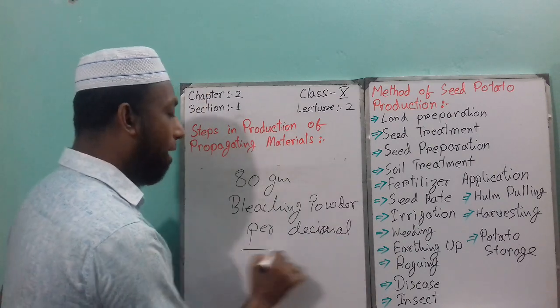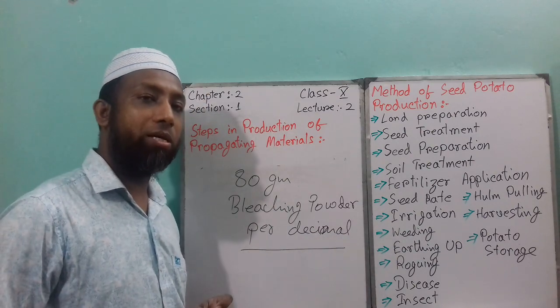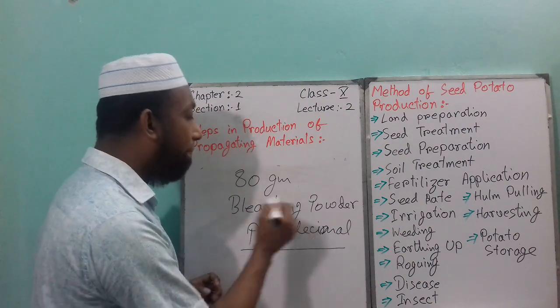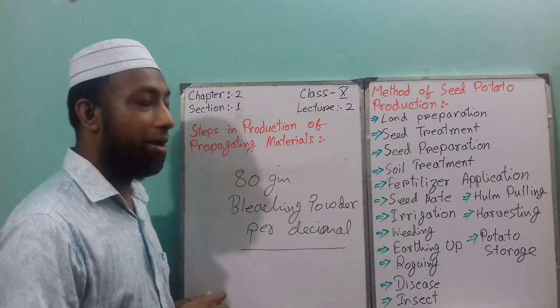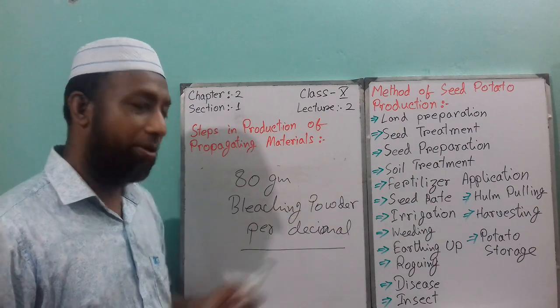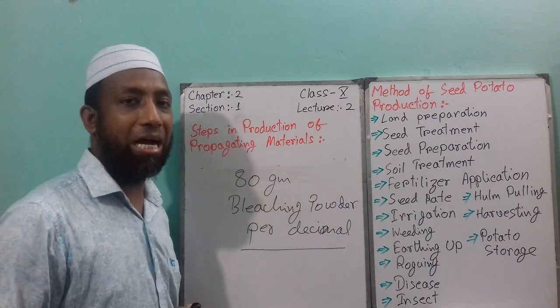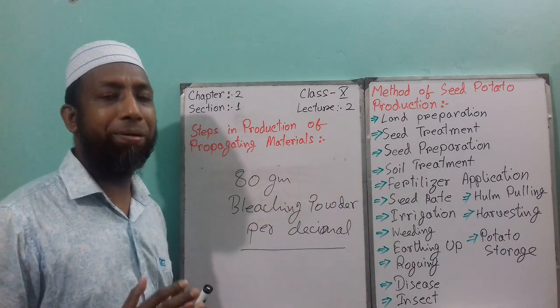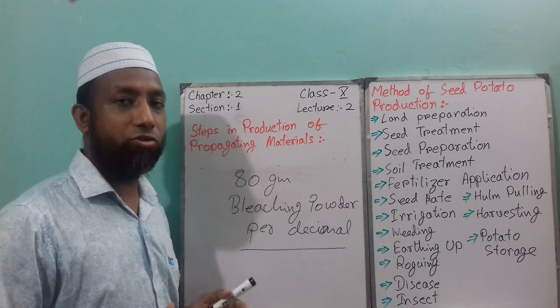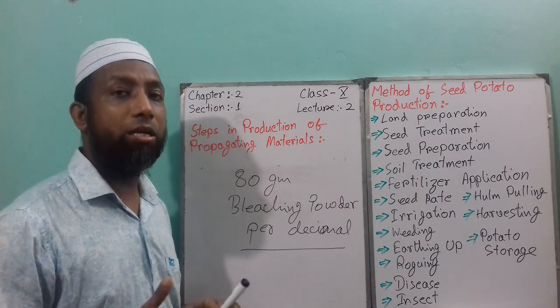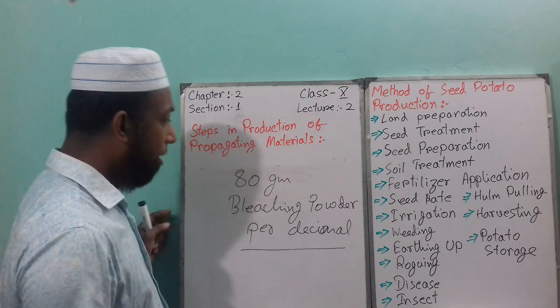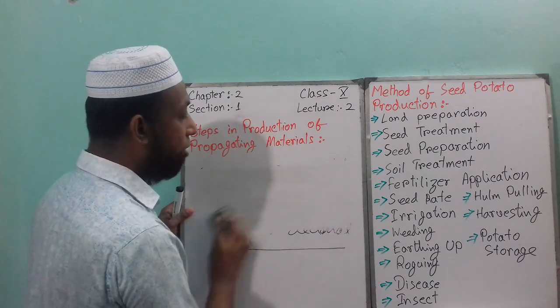That means for 1 decimal you will take 80 gram bleaching powder, and you can treat the soil, because sometimes some type of fungus, bacteria or microorganism is present in the soil. If you do not treat the soil properly, it will be harmful for your production. This is called soil treatment.